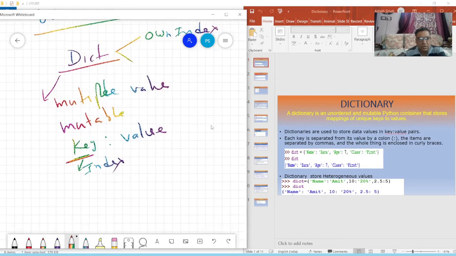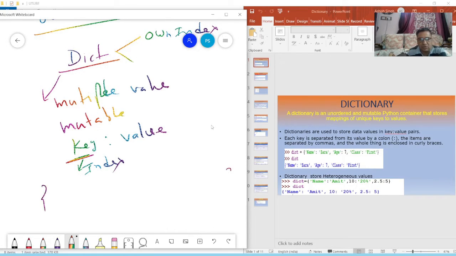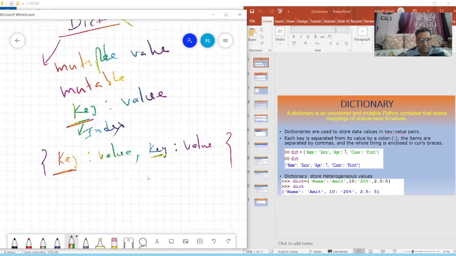Okay, so the values in a dictionary are enclosed in curly braces, then key colon we write value. फिर comma, again key colon value and so on. This is one key, this is one key. These keys should not be same in a dictionary, because these keys are the index of the dictionary. So we will never make these keys similar. Keys should always be different. Value may be similar, but key cannot be similar.